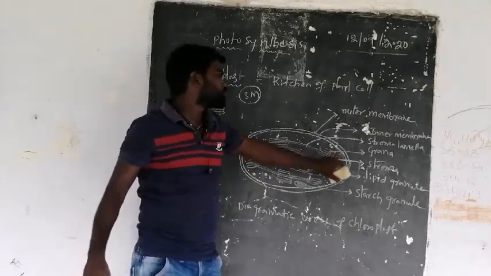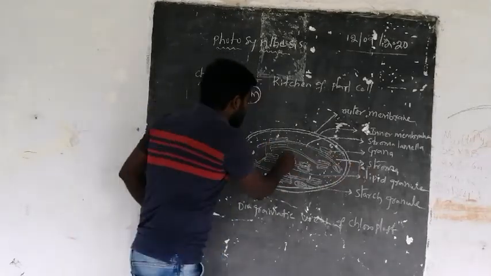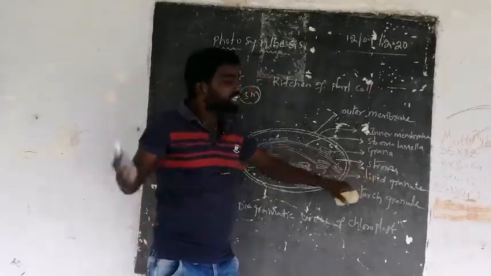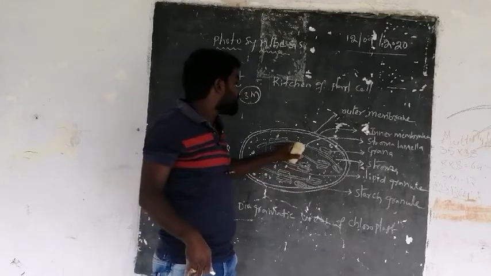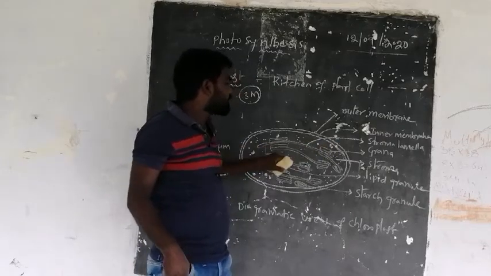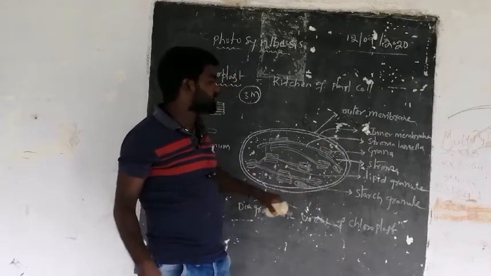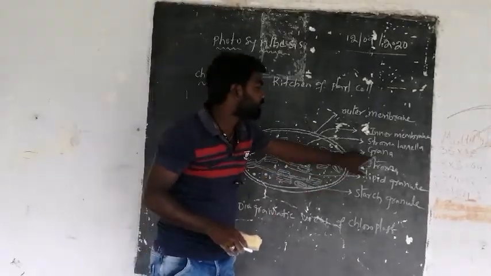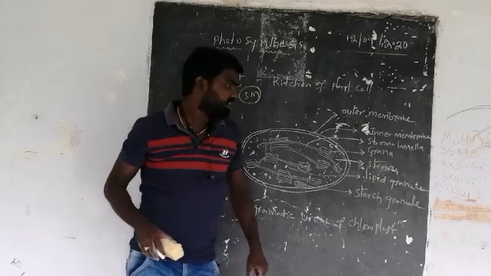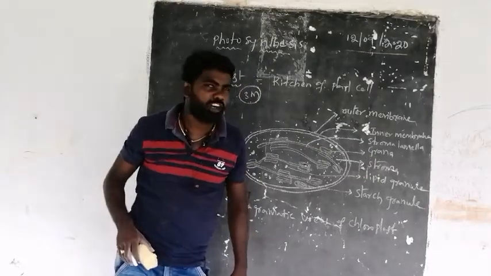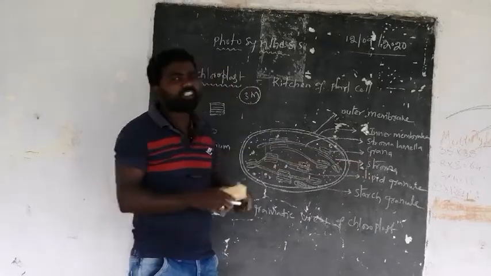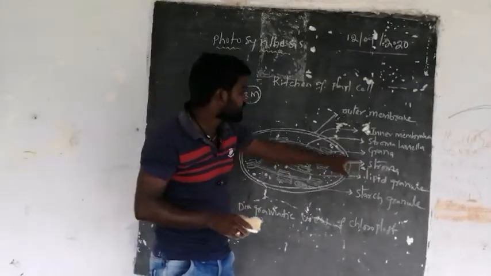chloroplast, which is called stroma. This space is called stroma. Inside the stroma, grana and lipid granules and starch granules are present. Most probably, grana are present inside the stroma, and they are also called grana thylakoids. Thylakoids means coin-like structures.